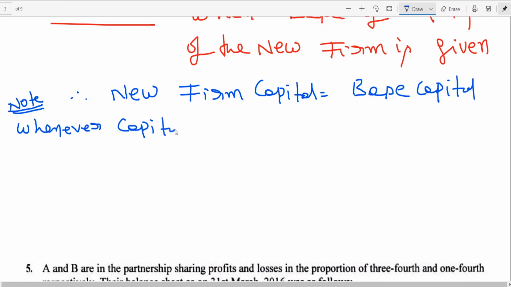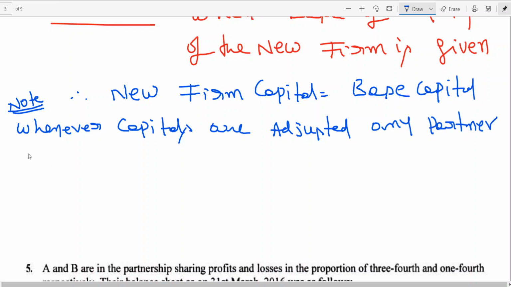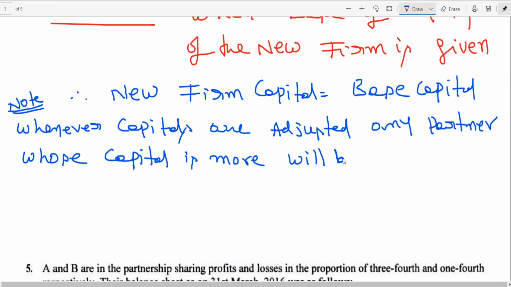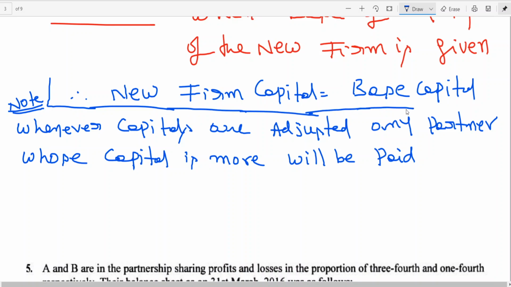Whenever capitals are adjusted, any partner whose capital is more, let me use the word surplus, will be paid in cash. New firm capital is given base capital. Whenever capitals are adjusted in any of the 3 methods, this is the rule.